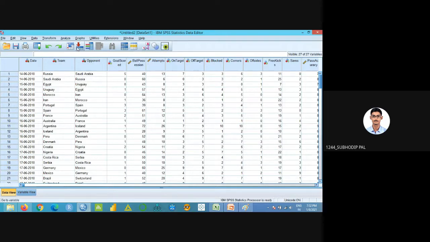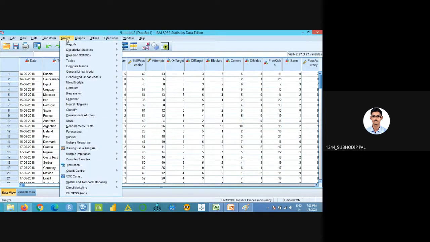If you want to write the steps to run the factor analysis, I guess that will be best for you. You might be doing it in your SIP report. So go to analyze, then dimension reduction, then factor.